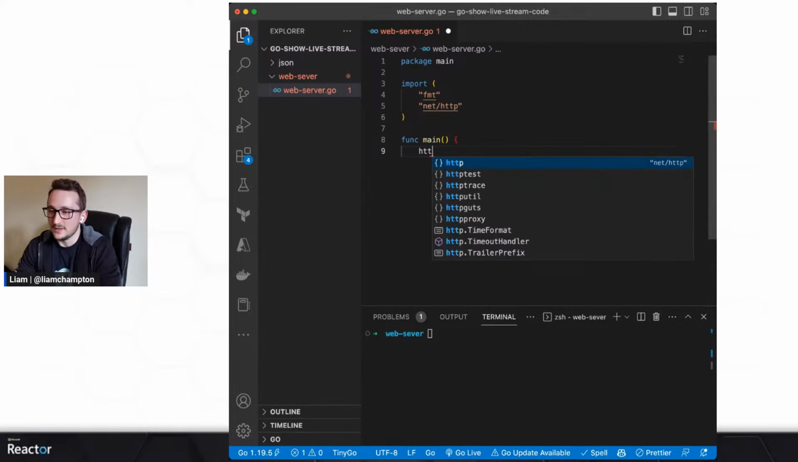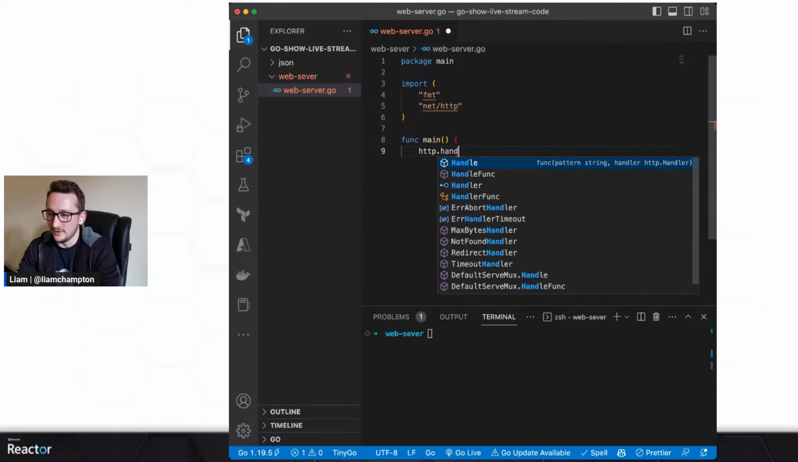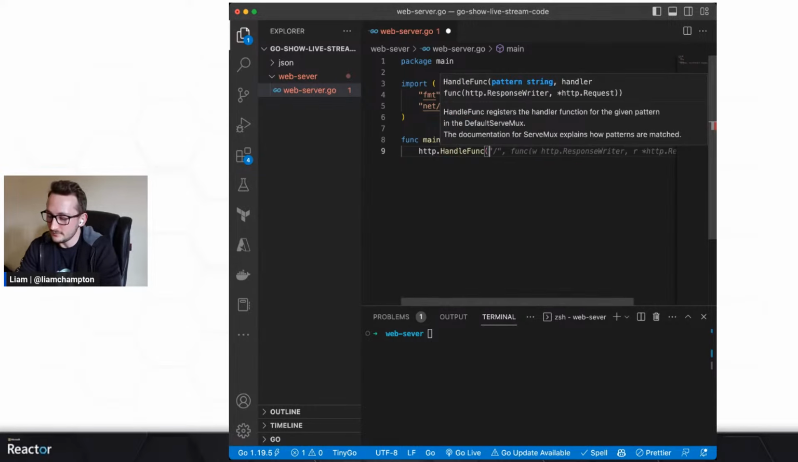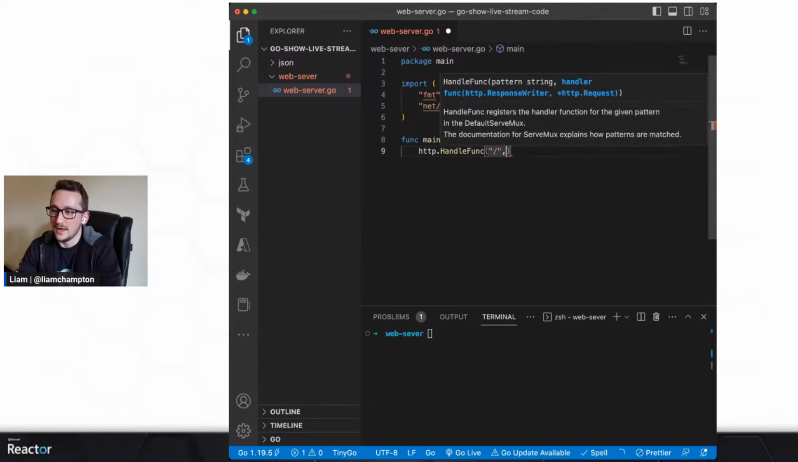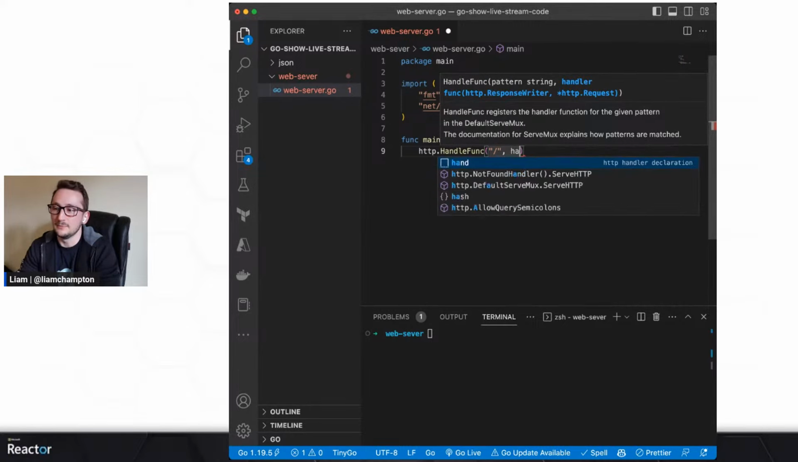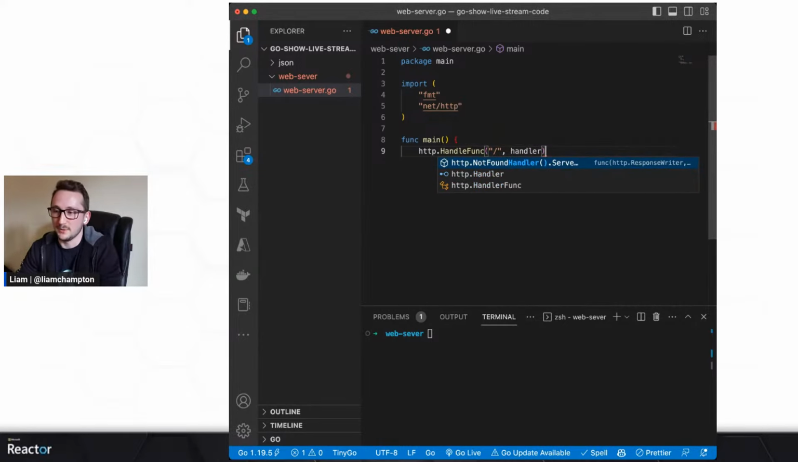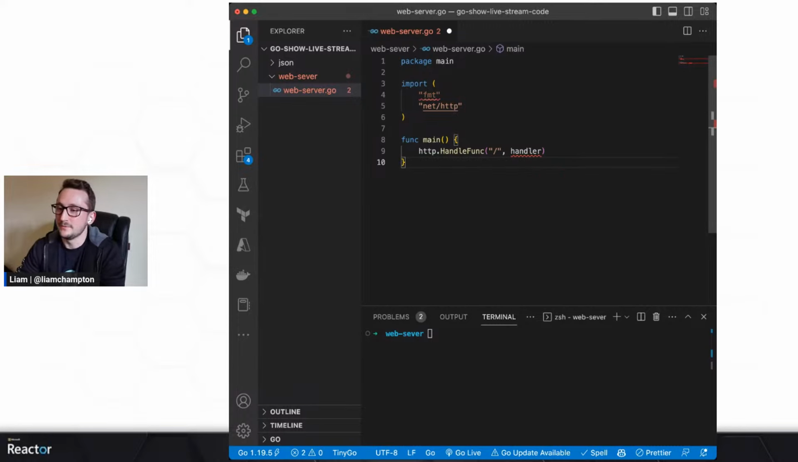So the first thing I'm going to do is http.HandleFunc, oh, my keyboard's a bit funky, and I want it to be on the root. So yeah, just a root, so slash. And from that point, I'm going to say handler. I think, yeah, so that's what I'm going to do. Then, I don't want to do that one. Go away. Let's close off the main function.